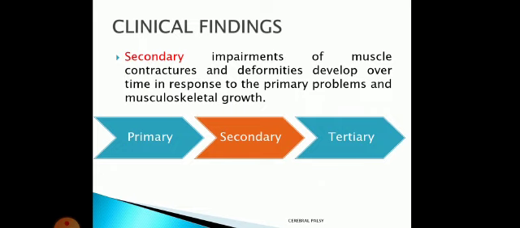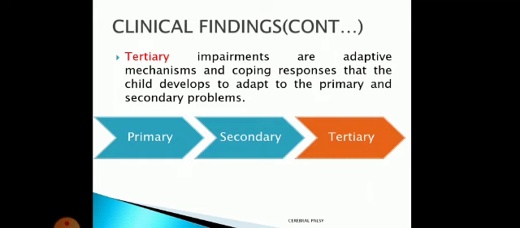Later on, this contracture may be converted into deformity also. Because of the contracture of the calf muscle, the ankle remains in plantar flexion continuously, so that will develop equinus. Clear? So that is secondary impairment. What was the primary impairment? Tone problem, weakness. That resulted in contracture and deformity. That is secondary impairment. Now tertiary impairment.